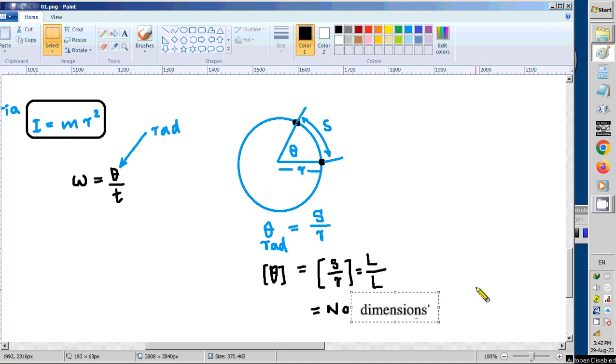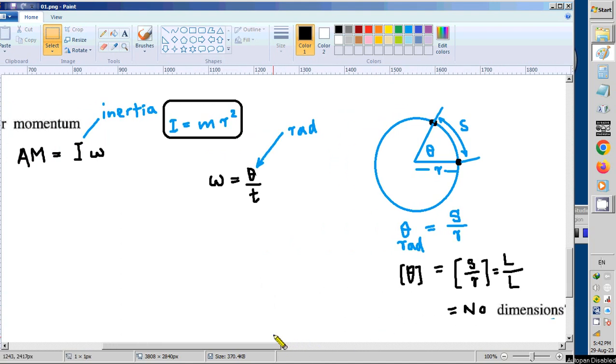Therefore, since theta has no dimensions, we have nothing to write in. So just in the denominator capital T, then we can write just 1. When we take this T to the numerator, it becomes T minus 1. So this is the dimension of omega.